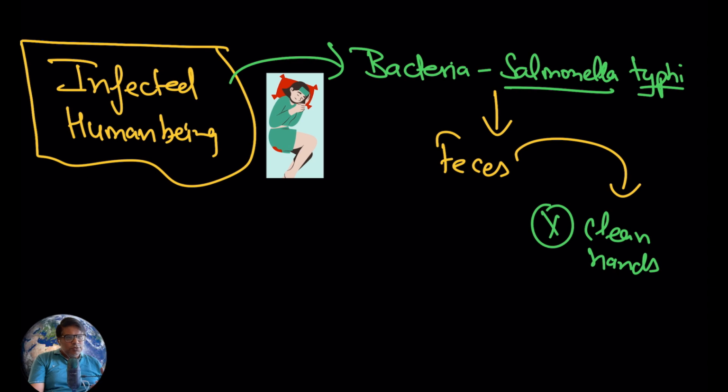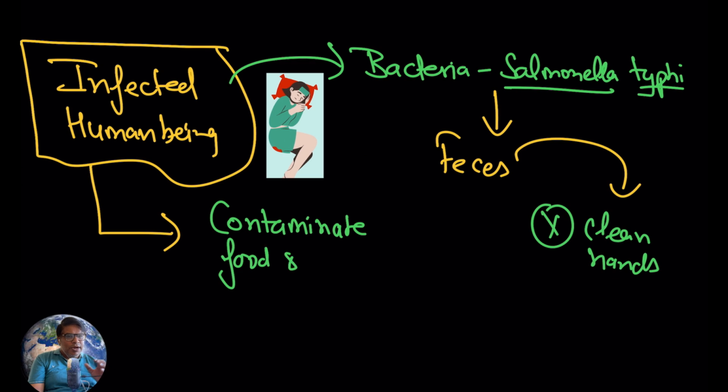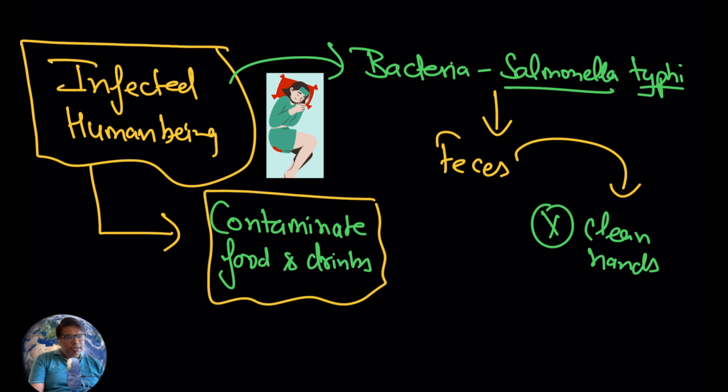Let's suppose the infected individual does not clean their hands properly. So what will happen? If they touch anything, they can contaminate the food and the drinks.